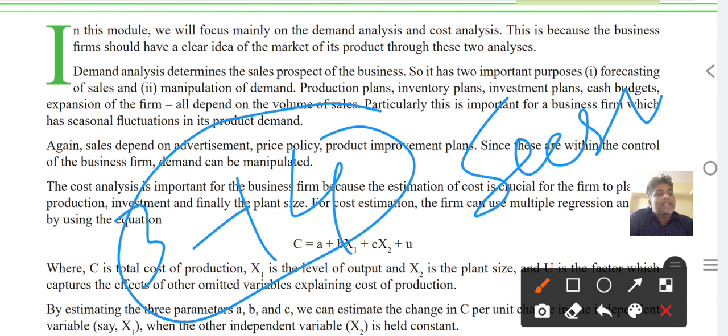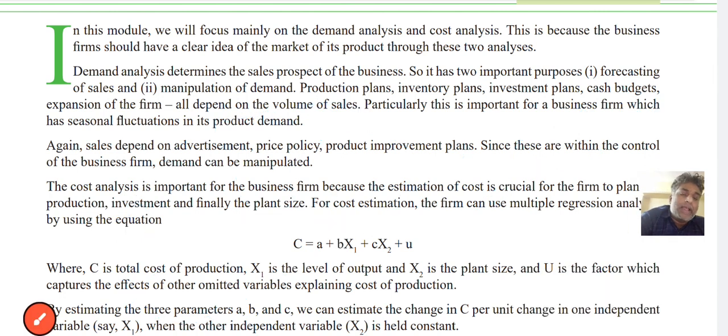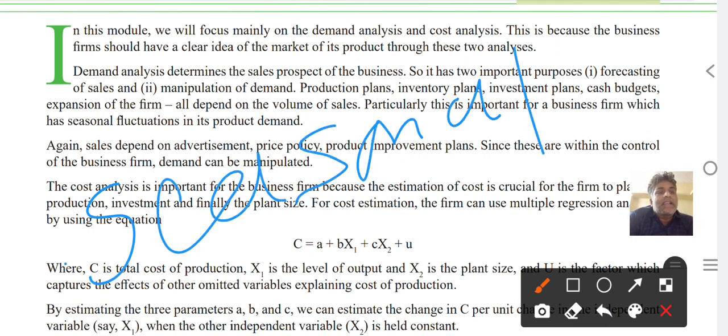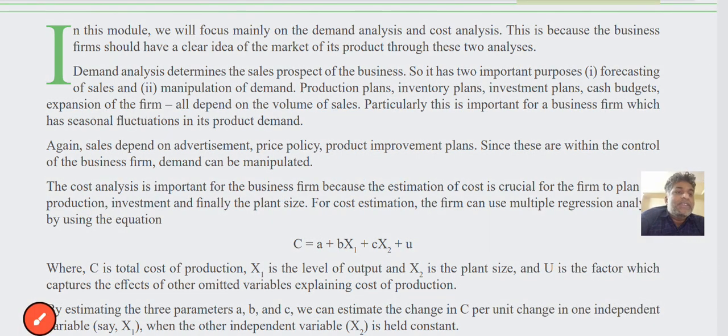Like this, in some areas apples are also seasonal products. So this is important for a business firm, seasonal fluctuation of products determines